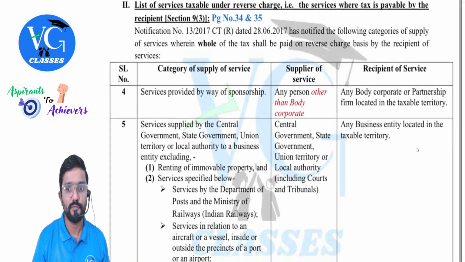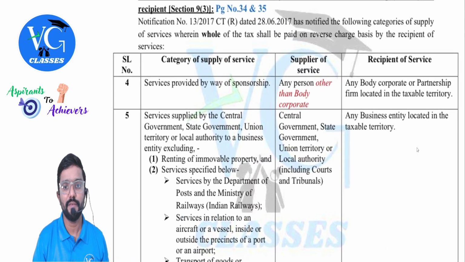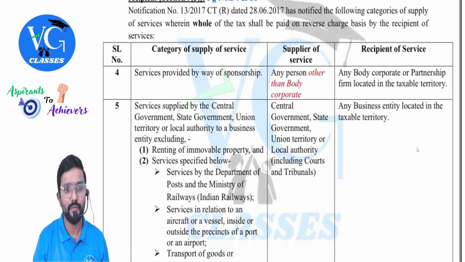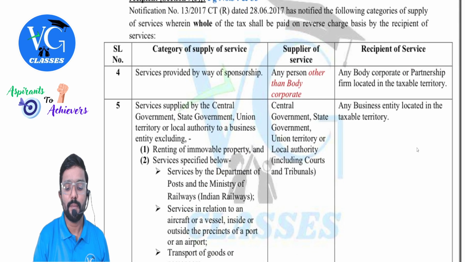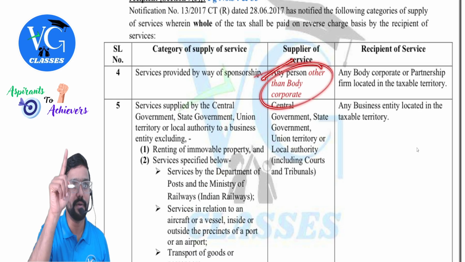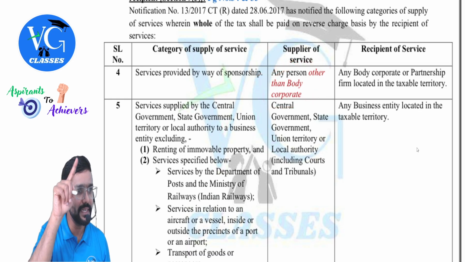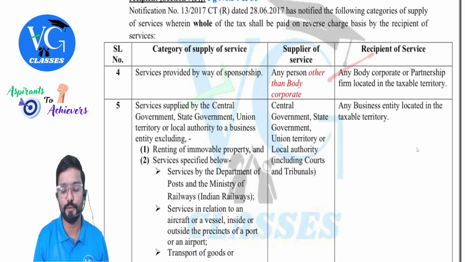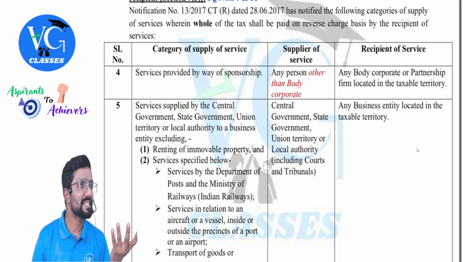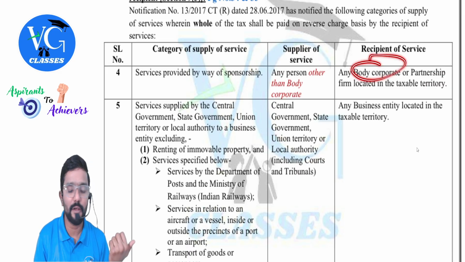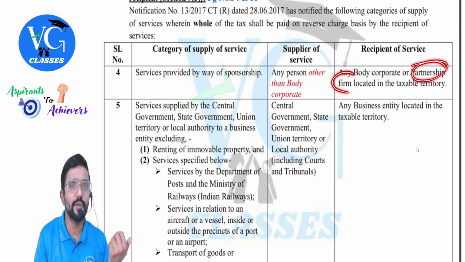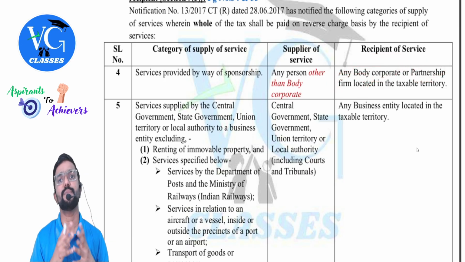See, for sponsorship services, when RCM is applicable, supplier is any person other than body corporate, whereas recipient is any body corporate or partnership firm. And here Sagar is an individual. Is he a body corporate? No. Is he a partnership firm? No. Yes, RCM is not applicable.